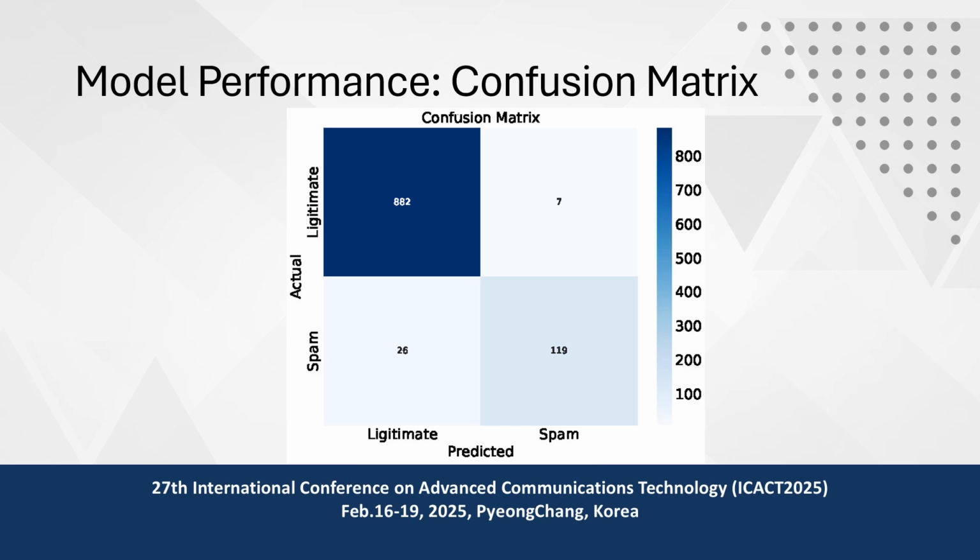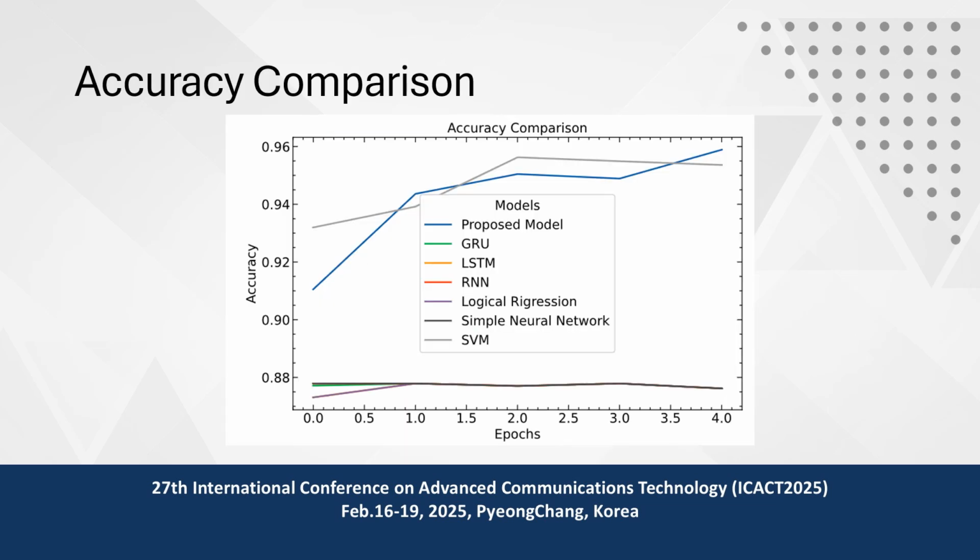And this is the confusion matrix. It gives more exact numbers. In legitimate, it gets 882 correct and 7 wrong. And in spam, 199 correct and 26 wrong. So it performs very well. But in future, we will try to reduce these errors so that our model will perform better compared to other models. And now we do the comparison also.